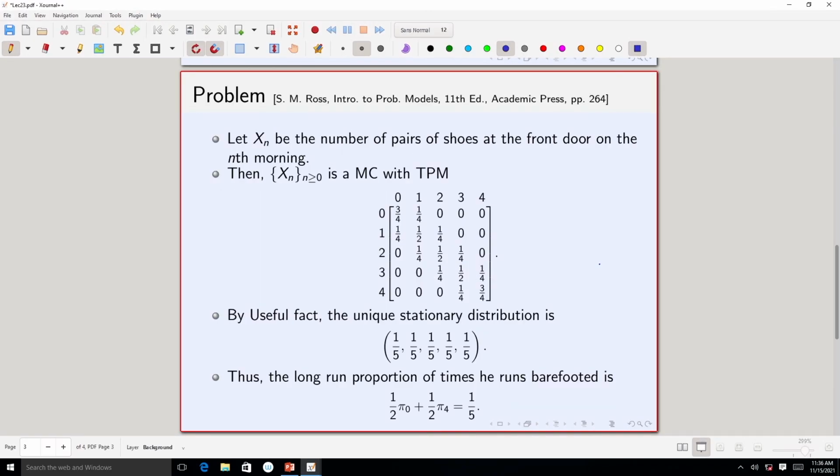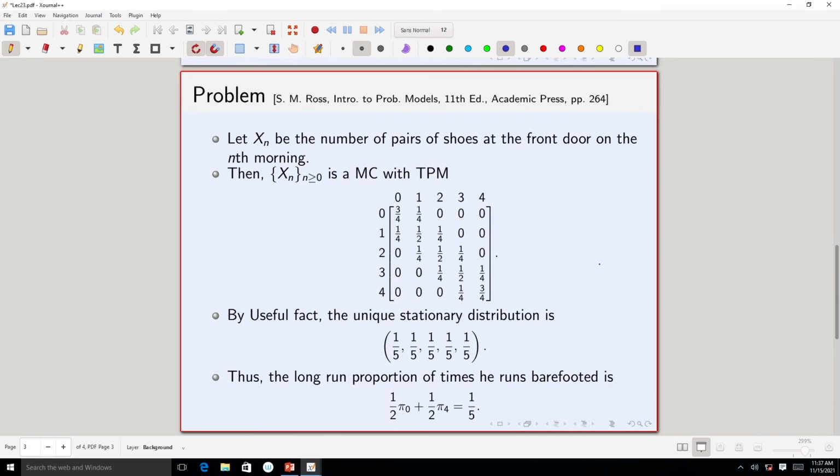But before that, first you need to formulate this entire problem mathematically. Let X_n be the number of pairs of shoes at the front door on the nth morning. That is how I am defining my Markov chain. There is a symmetry between front door and back door, because while going out he chooses them with equal probability, and while coming back also he chooses them with equal probability. So, we will just consider the number of pairs of shoes at one particular door, and you will see that will be sufficient.